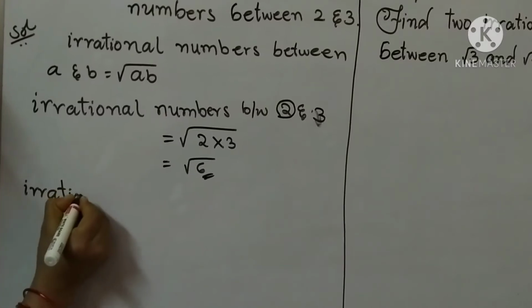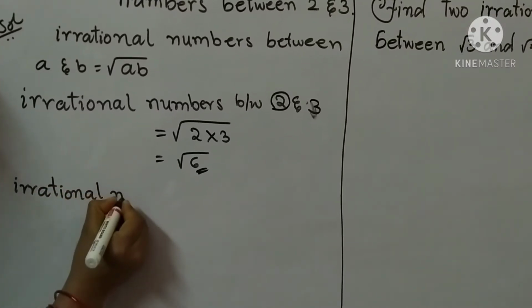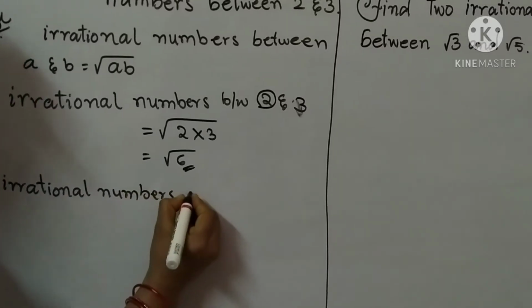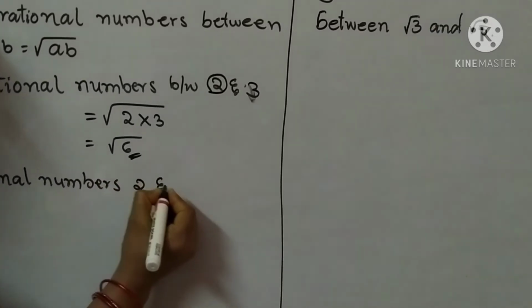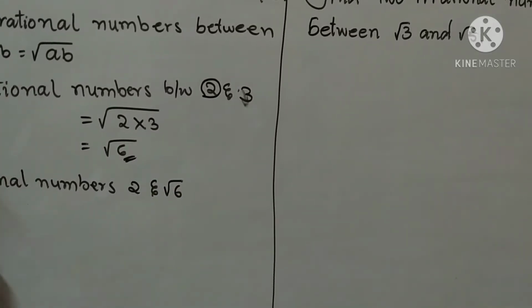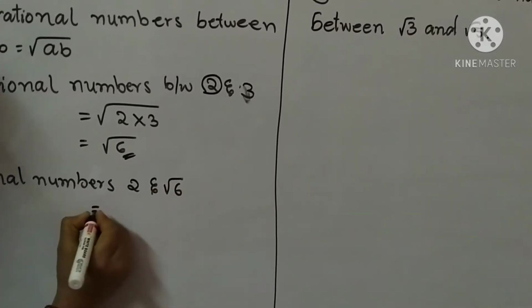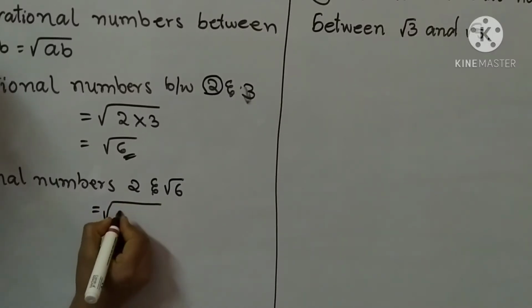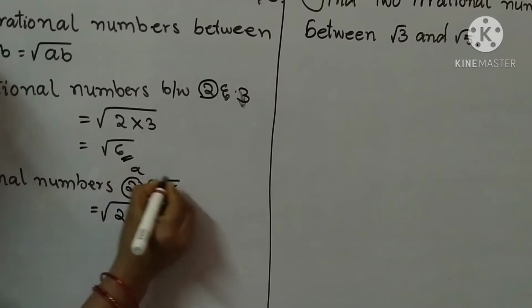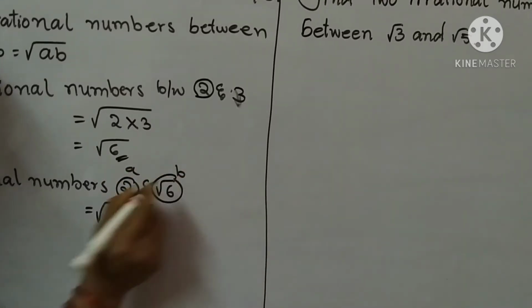Similarly, the irrational number between 2 and root 6 is equal to square root of 2 into root 6, because it is A and it is B, root AB.